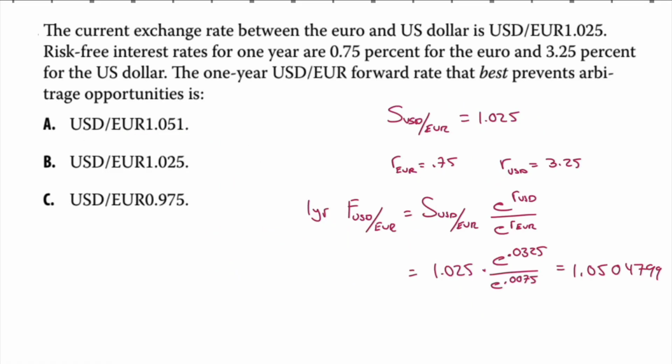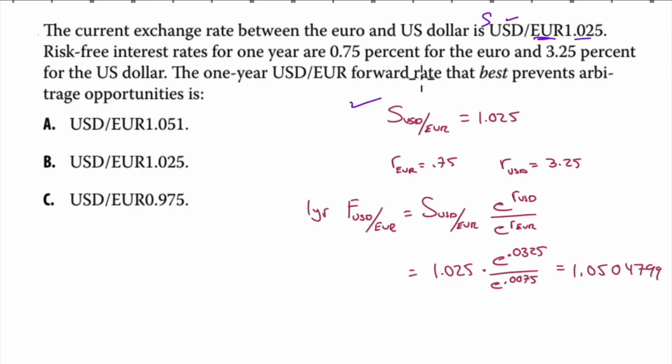The current exchange rate between the euro and the US dollar is 1.025. Notice how it is written. 1 euro is 1.025 US. This is our spot rate. So I just reproduce it down here for you. Risk-free interest rates for 1 year are 0.75% in the euro and 3.25% for the US dollar. Those are interbank rates. They have to be interbank rates, not government rates.